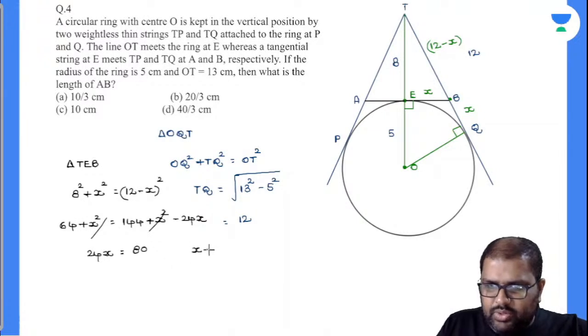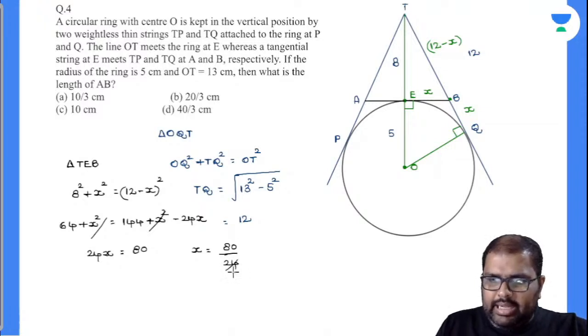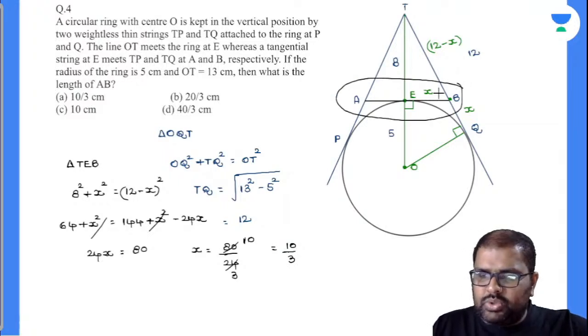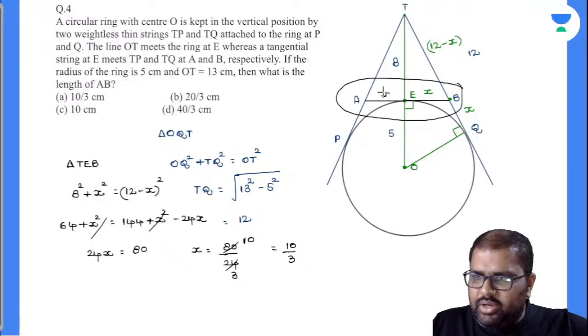x is equal to 80 by 24. 80 by 24 is equal to, 8 3s are 24, 8 10s are 80, so is it 10 by 3? Yes. But what is the question asked? You are asked to find out AB length completely. So the similar thing will happen on the left hand side also. AE value will also be x.